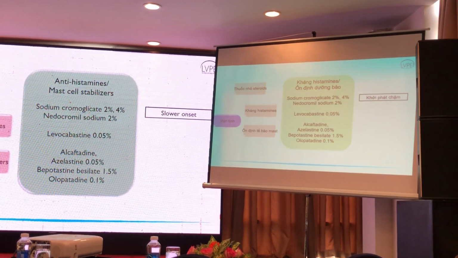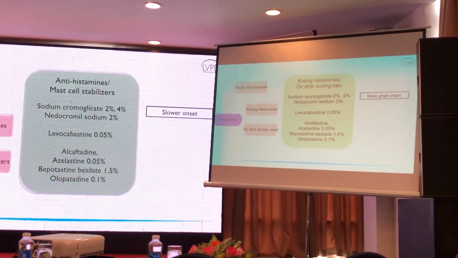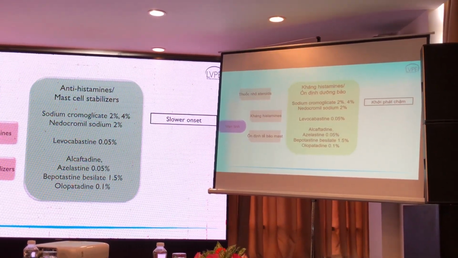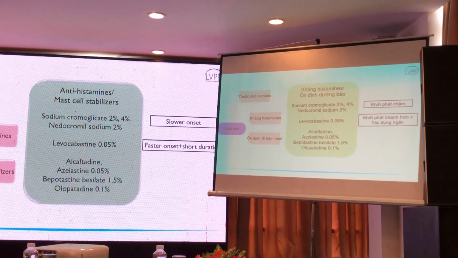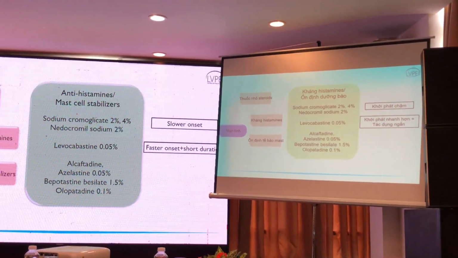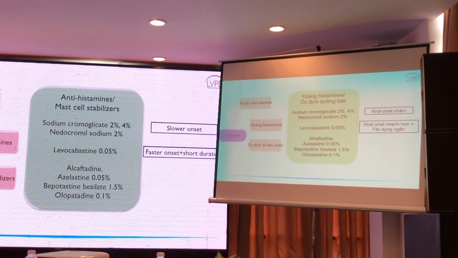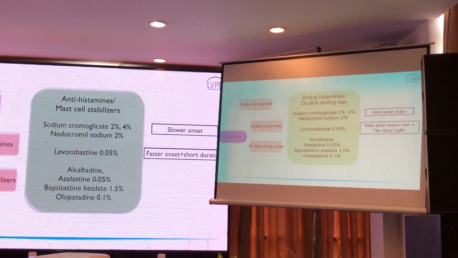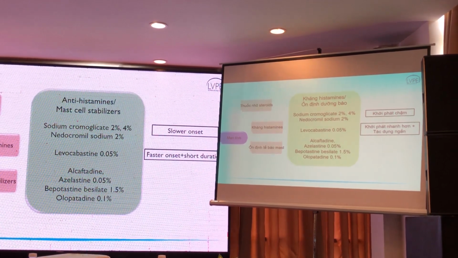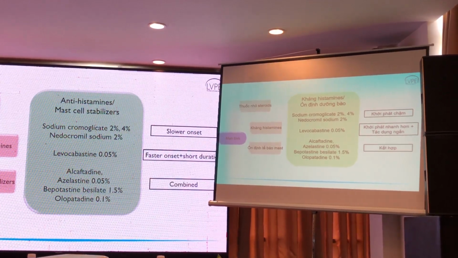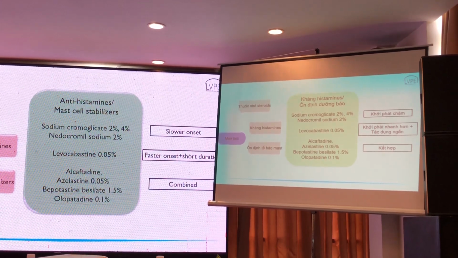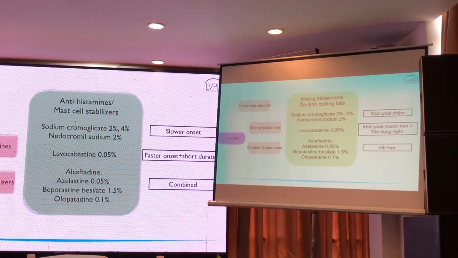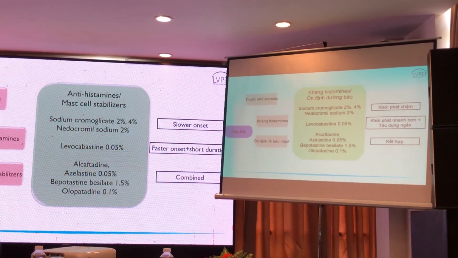So when it comes to mast cell stabilizers, they have a very slow onset of action. They typically require 4 to 6 weeks for the effect to set in, but when they do set in, they have a prolonged duration. Antihistamines have a very short duration. They do not last more than 4 to 6 hours, but they are very rapid onset. However, it is very rare to use antihistamines alone. And the last group of medications, the dual therapy, combines both the effect of the faster onset of the antihistamine with the prolonged action of the mast cell stabilizers.